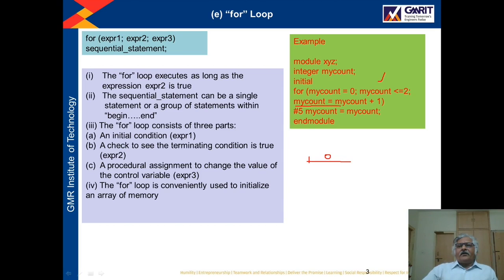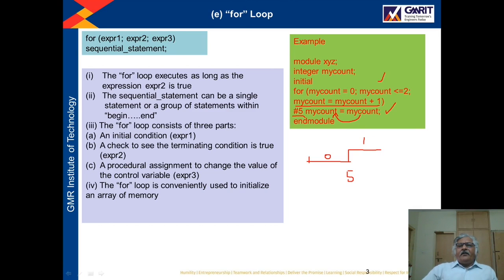My count equals my count plus 1. This will change the value of my count, and my count will become 1, right? And this statement will be executed. So this 1, the new value of my count, will be assigned to my count, but after a delay of 5 unit time. So after a delay of 5 unit time, the value of my count will become 1.